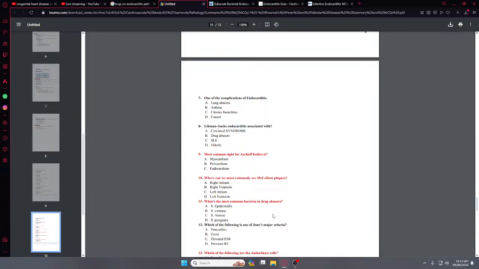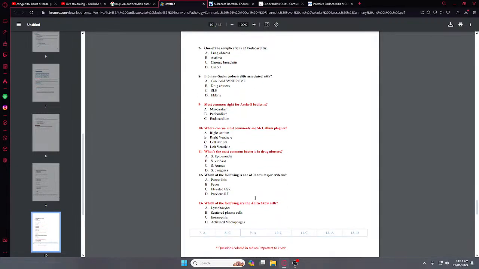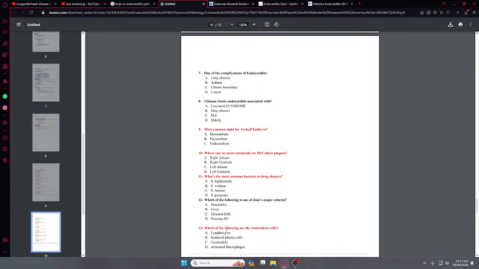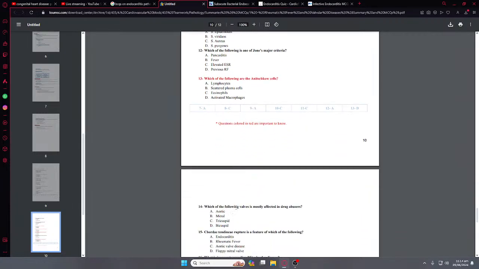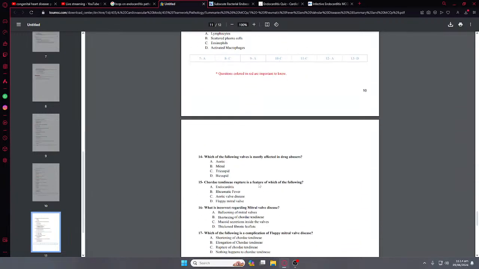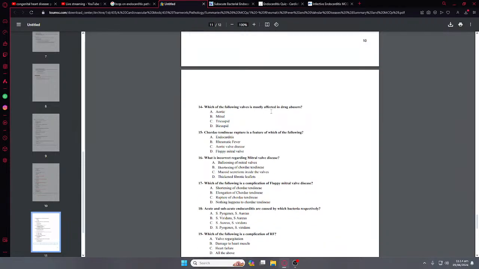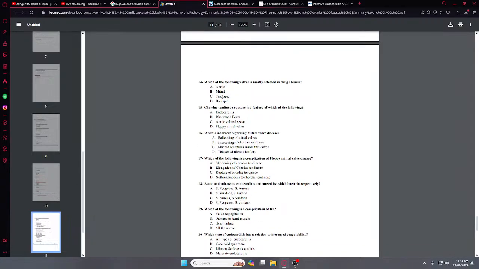I guess in the drug abusers the valve is weaker, so those are not healthy. So it should be validated. But in the key it is C. Probably some mistake, I guess. Yeah, or I am wrong. Which of the following is an Anitschkow cell? It is the macrophage. Okay. Which of the following valves is most affected in drug abusers? So it is the mitral valve. No, it is the tricuspid valve.